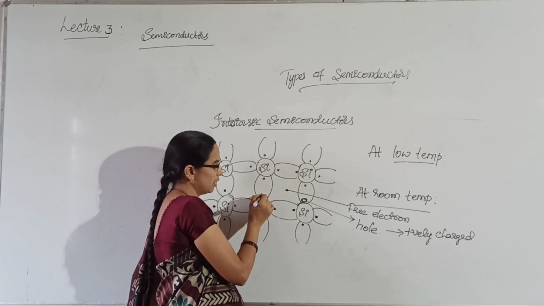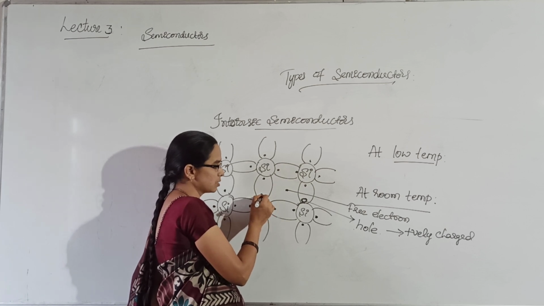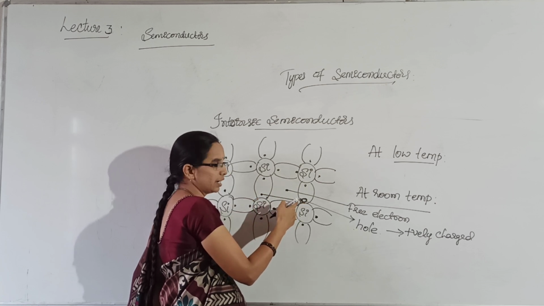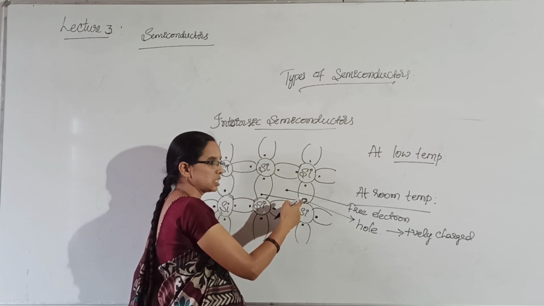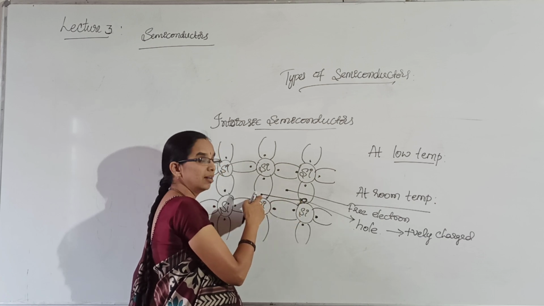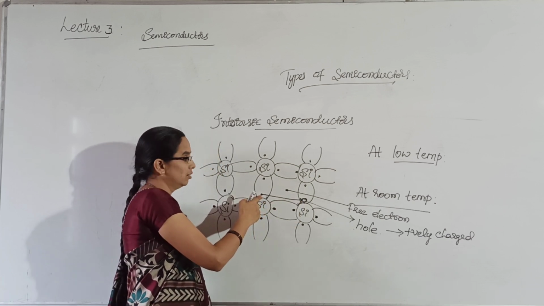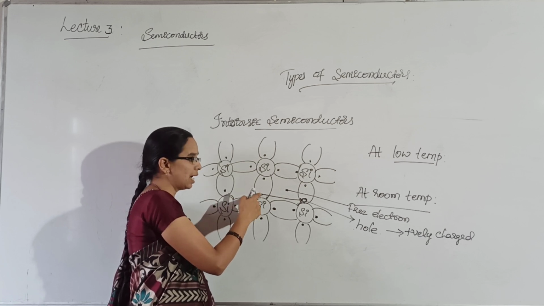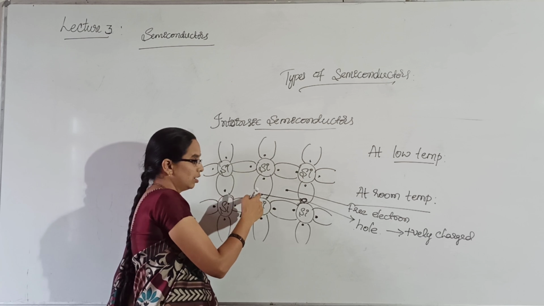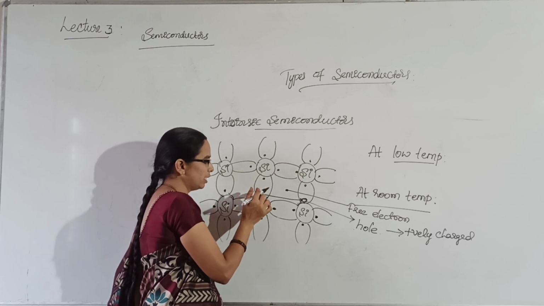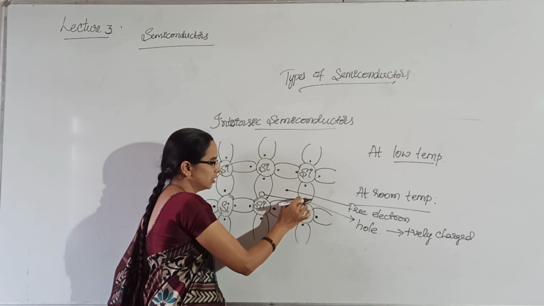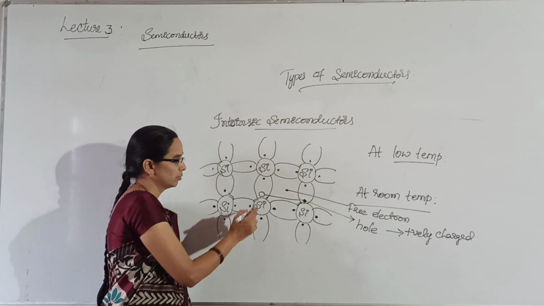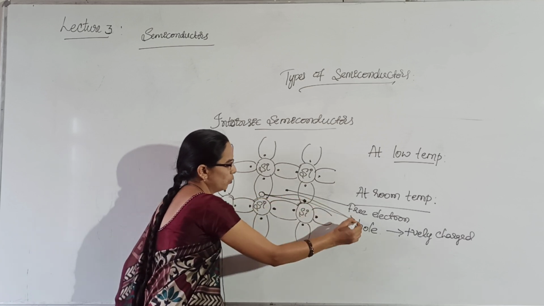The valence electrons of the neighboring atoms will jump to the vacancy created. That means this positively charged hole attracts and captures the valence electrons of the neighboring atom. This neighboring atom also loses one electron and that jumps to this hole, and this will become a hole now.